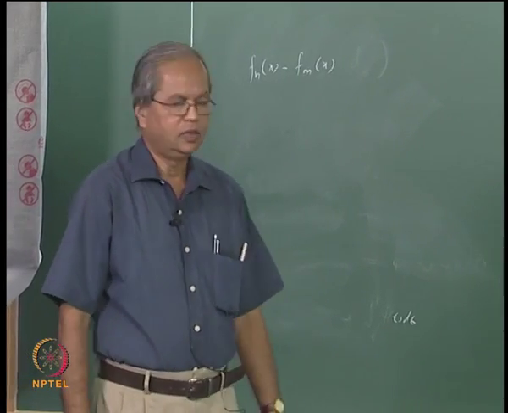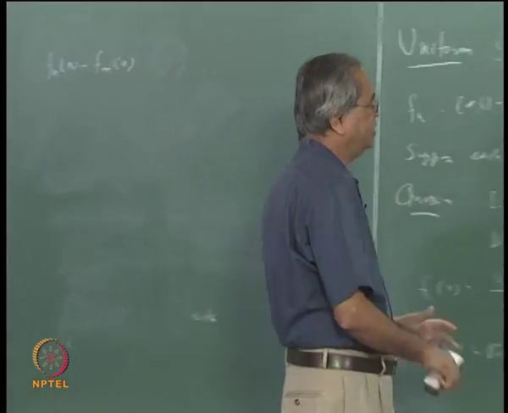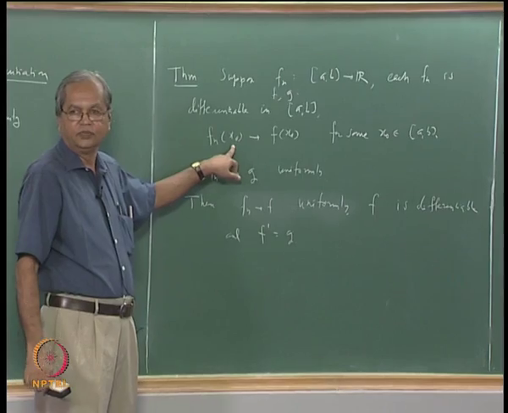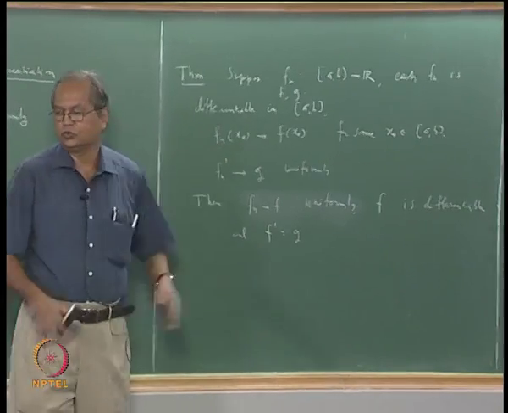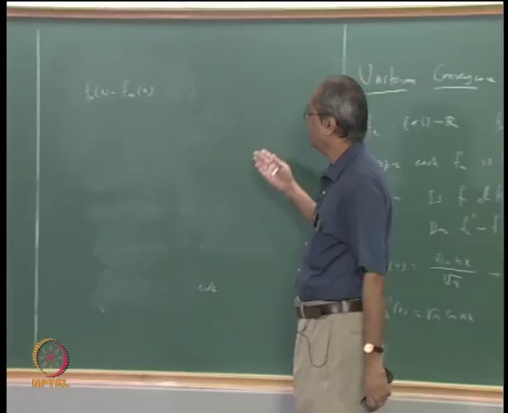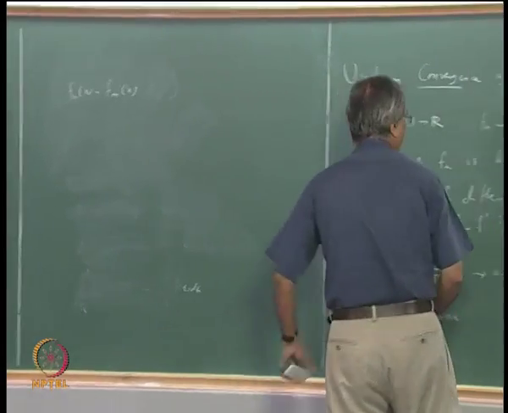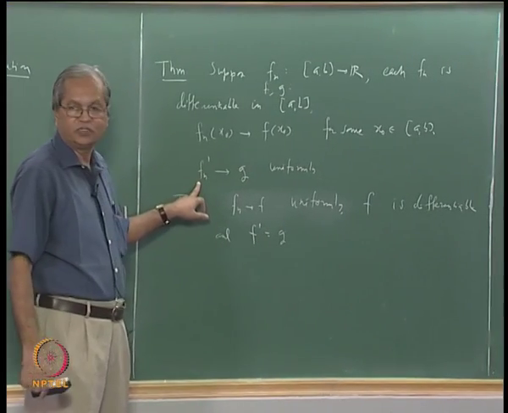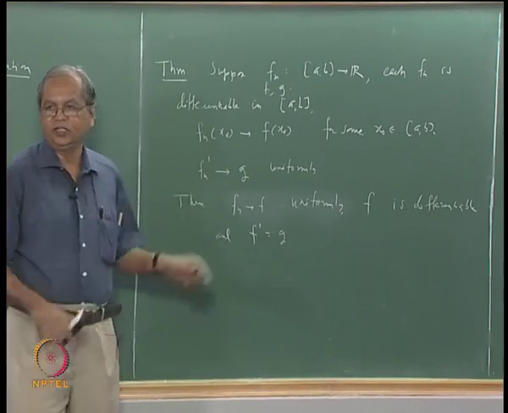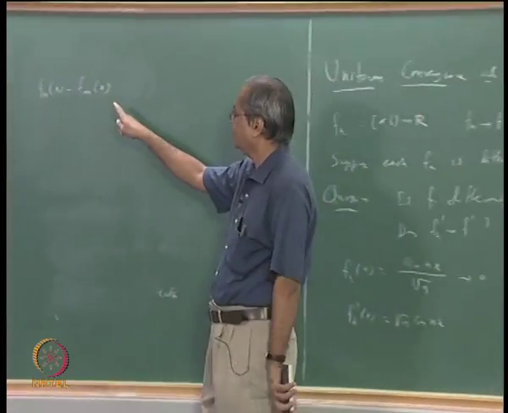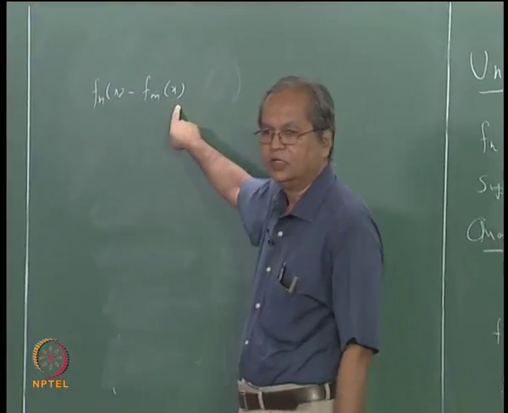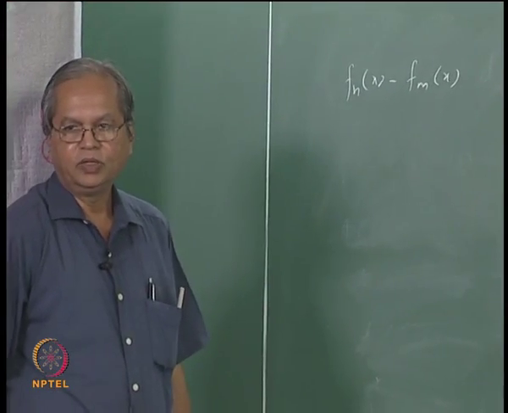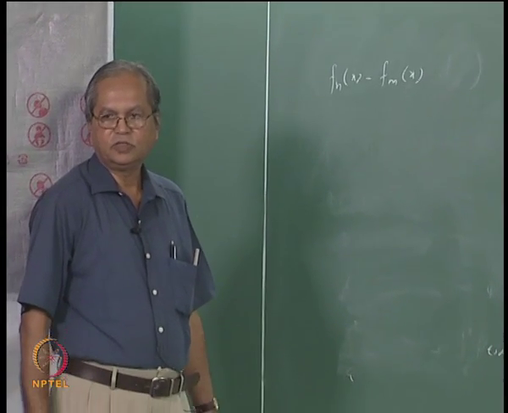But what we know is that fn x naught converges to f x naught. So if I take fn x naught minus fm x naught, that is going to be small. So our idea is basically we add and subtract. Similarly, what we know is that fn prime converges to g uniformly. So fn prime satisfies the Cauchy criteria. If instead of fn x minus fm x, I had taken fn prime x minus fm prime x, that quantity can be made arbitrarily small, but basically we use all these facts.